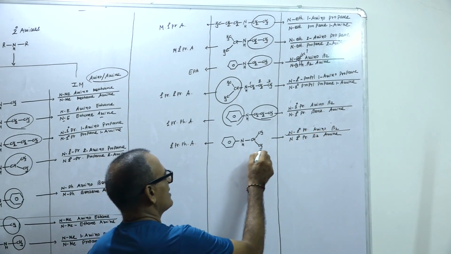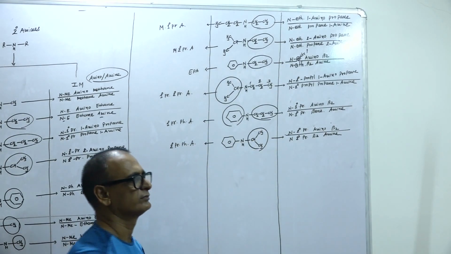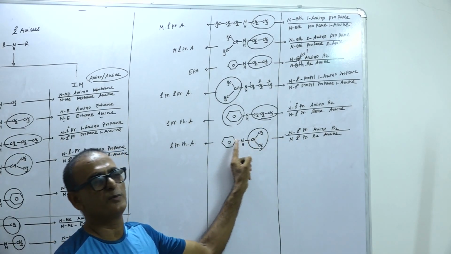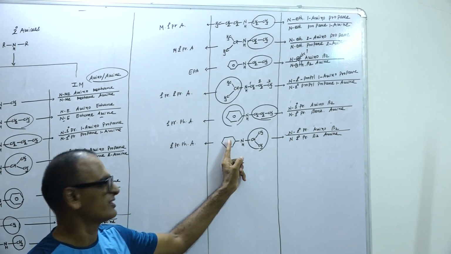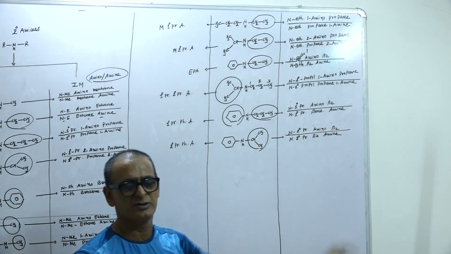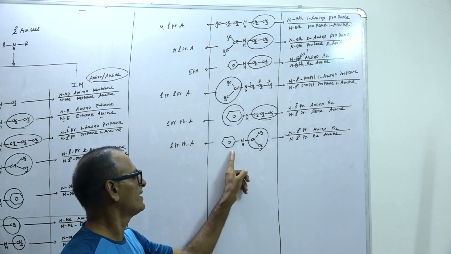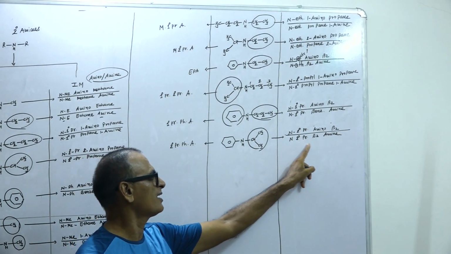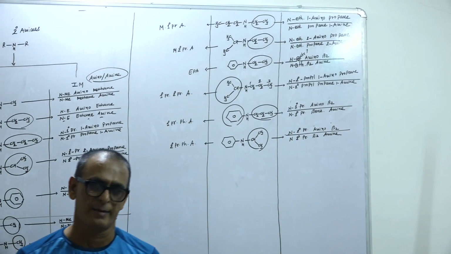This is a secondary propyl group. And the secondary propyl group is directly attached with nitrogen. That's why N-secondary propyl aminobenzene. Otherwise, you can say N-secondary propyl benzene 1-amine.